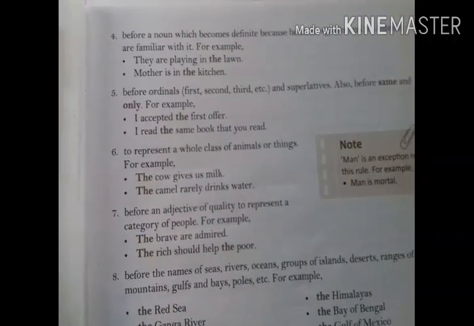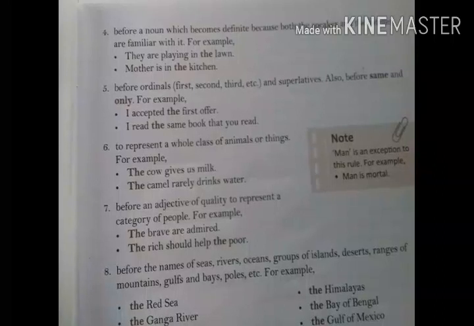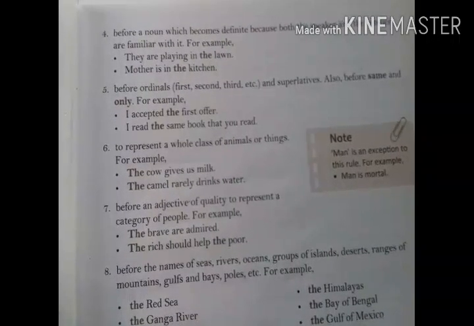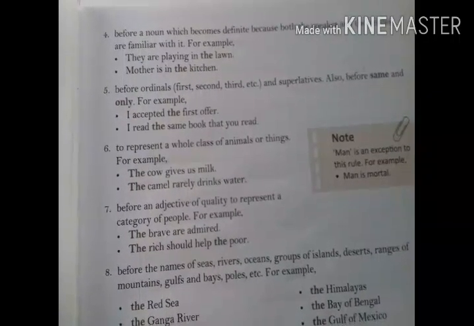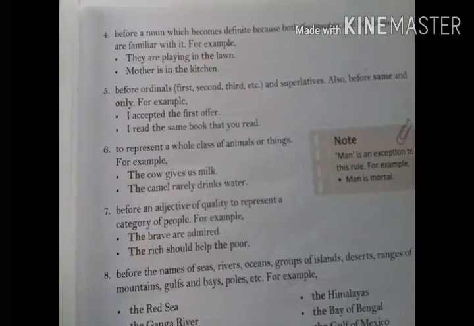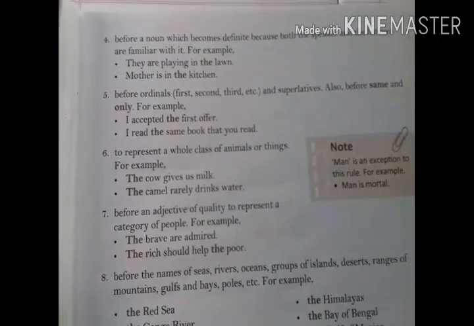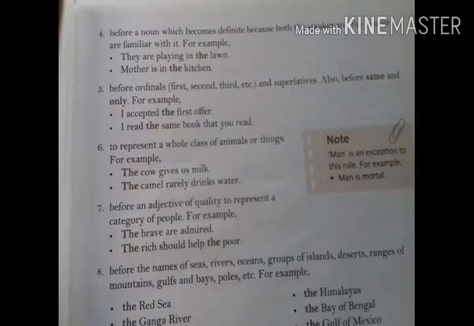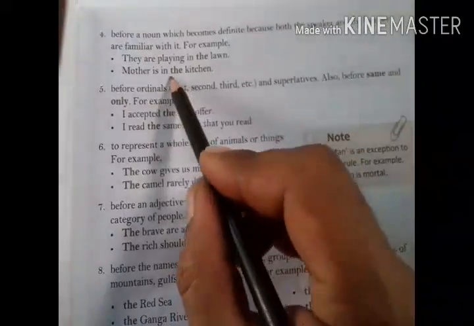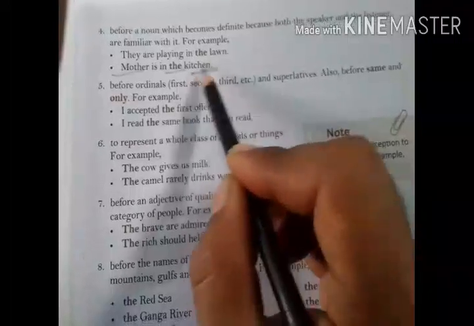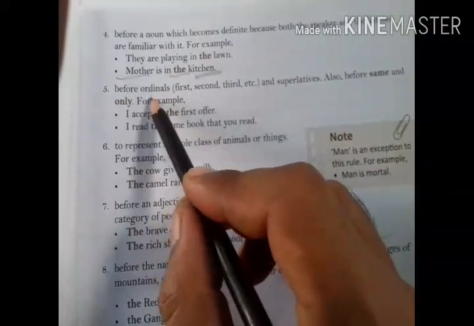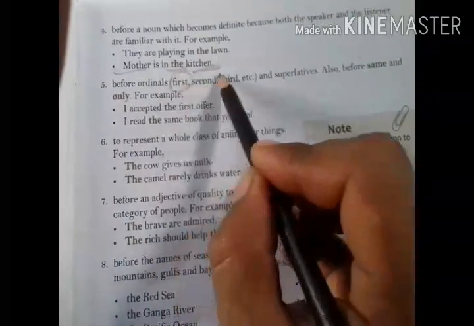Now, before a noun which becomes definite because both the speaker and the listener are familiar with it, we use the definite article the. When the two nouns we refer to are familiar to each other, we use the. Mother is in the kitchen. See, mother and kitchen are familiar, so we use the. Before ordinals. Before ordinals means the numbers.